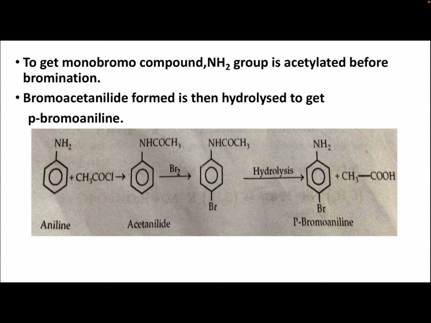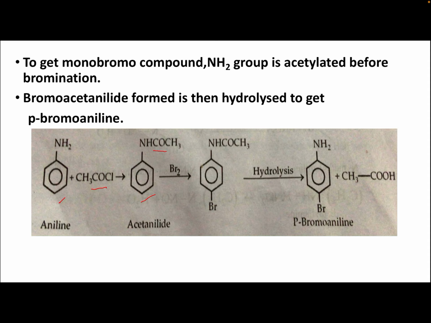To get a monobromo compound, the NH2 group is acetylated before bromination. That means aniline is acetylated, acetyl group is added there, and then the bromoacetanilide formed is hydrolyzed to give parabromoaniline. So this is aniline, this is acetyl chloride, CH3COCl, and here acetylation takes place and you get acetanilide, NHCOCH3 on benzene.